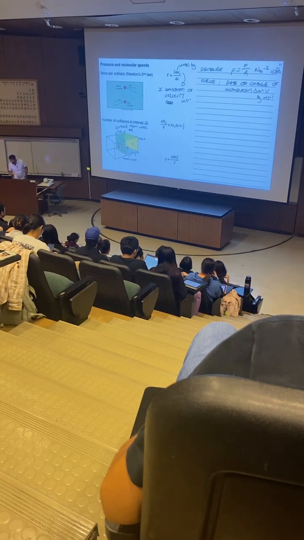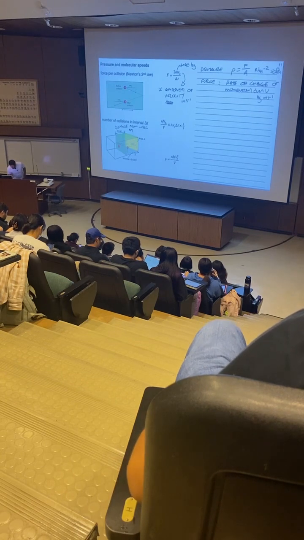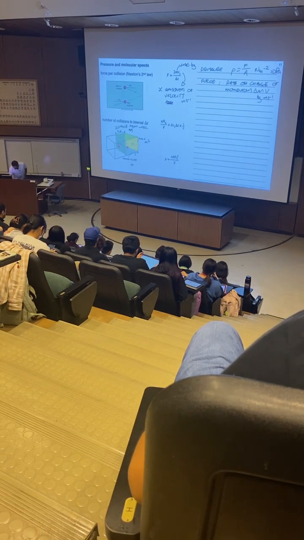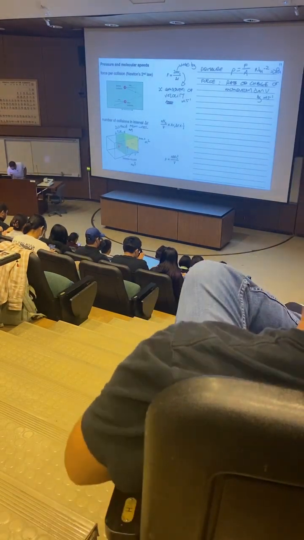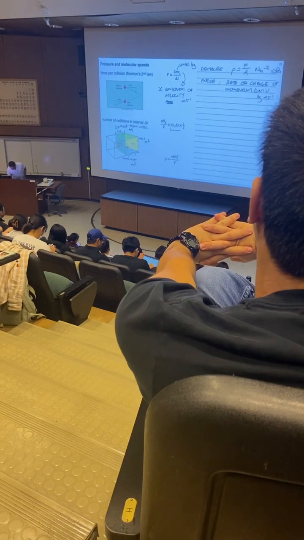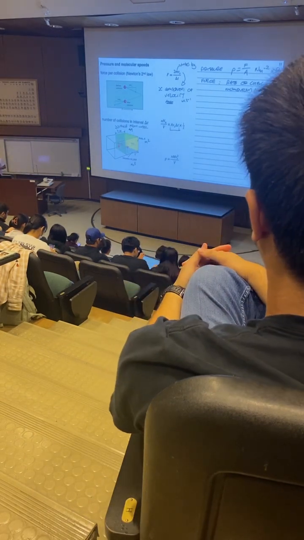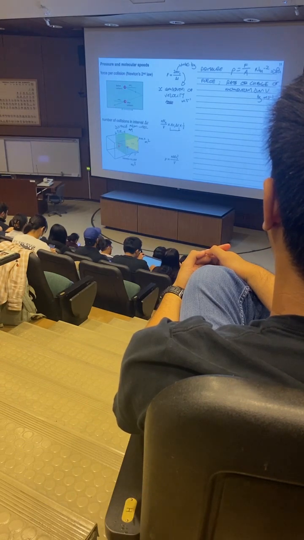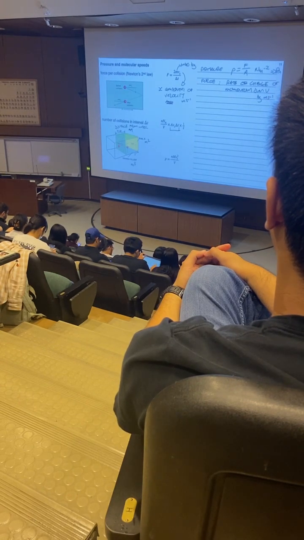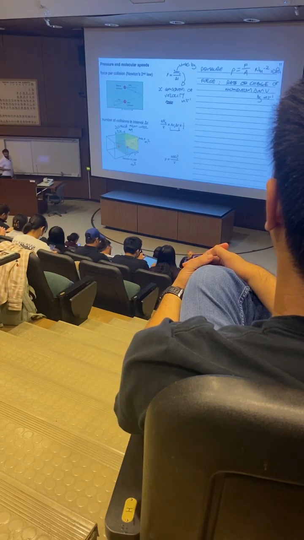the area of the wall. So we can calculate, in general then, a given area here, which will be in meters squared, and the overall volume of this box will be in meters cubed. We've got a volume here, and only those molecules within that volume are going to be able to reach the wall. And that's what this central factor here is. It's A times Vx times delta t. So the volume of space that's close enough to the wall, the molecules with a speed Vx have a chance to reach the wall within this given time interval.